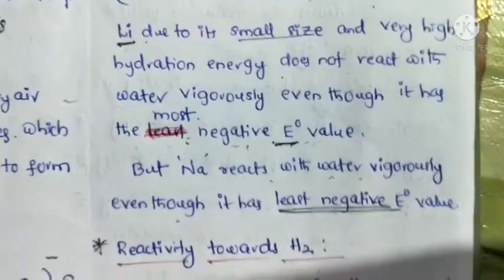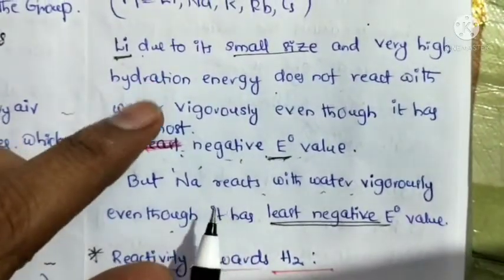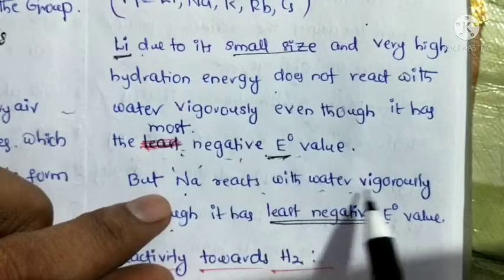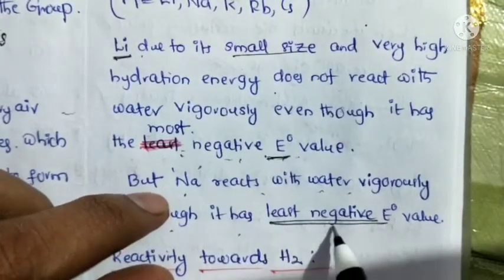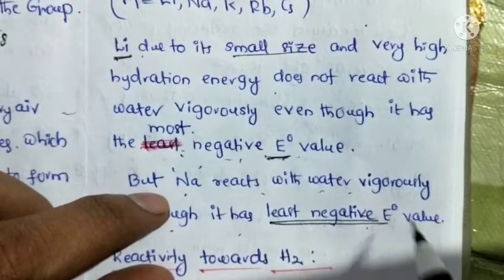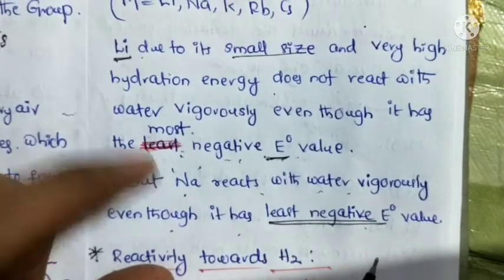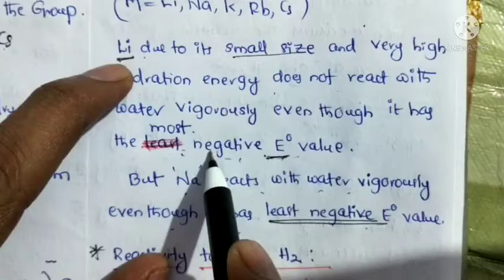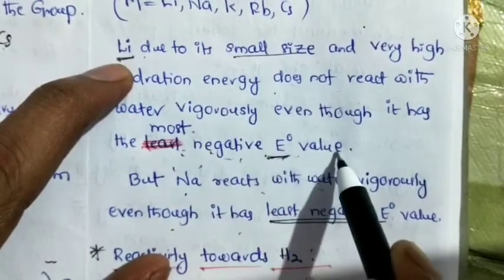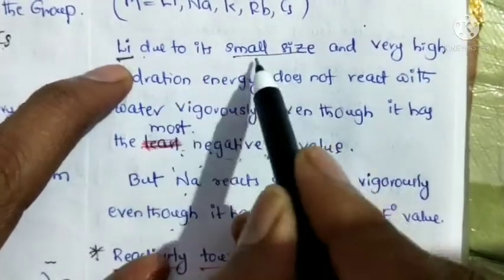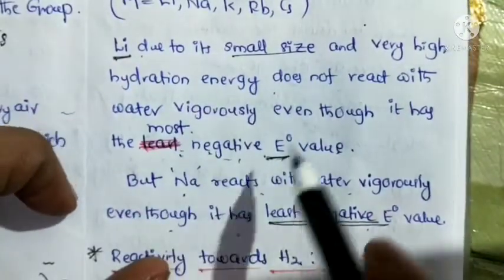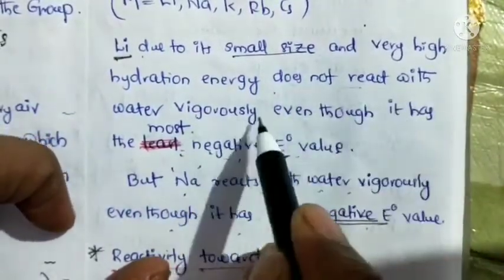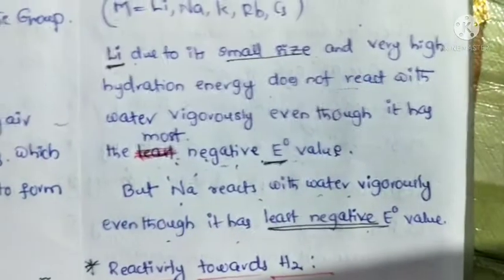Okay, so from this we can conclude that sodium reacts with water vigorously, even though it has the least negative electrode potential value. But lithium, having the most negative electrode potential value, due to its small size and very high hydration enthalpy, does not react with water vigorously.